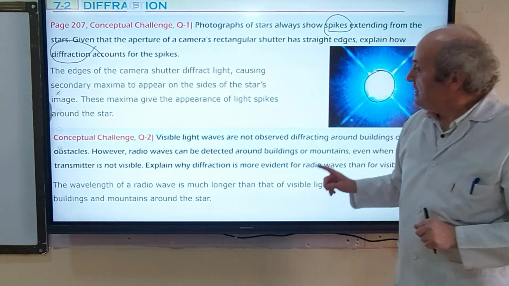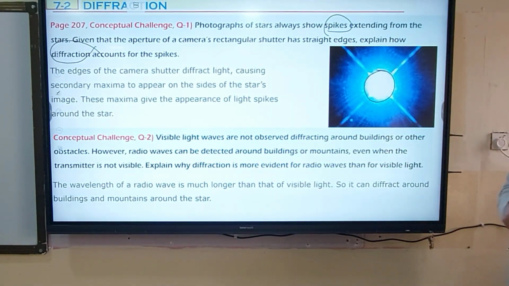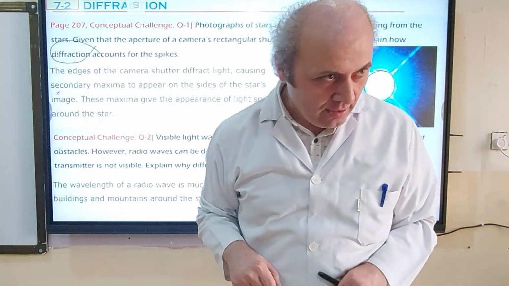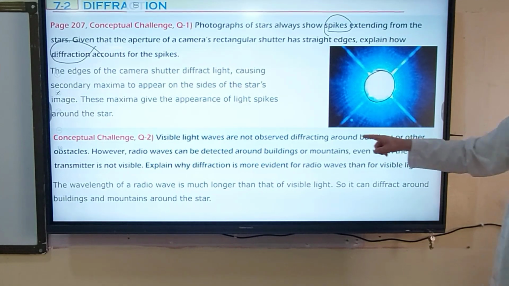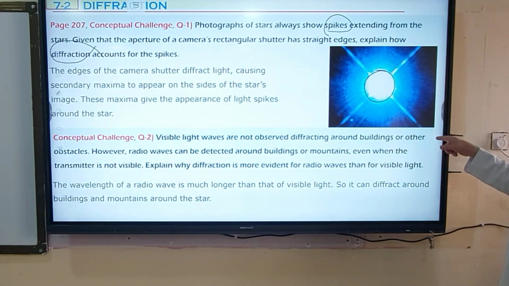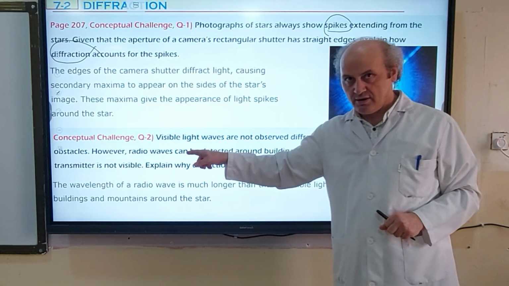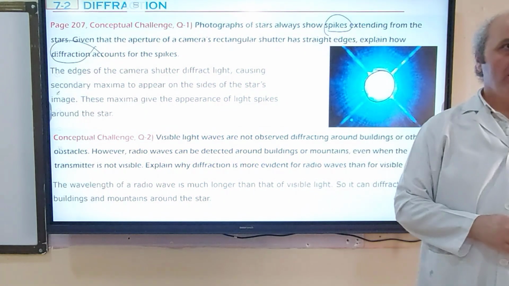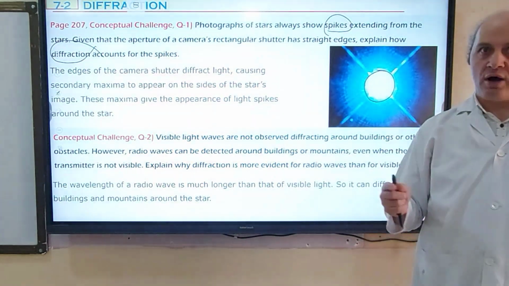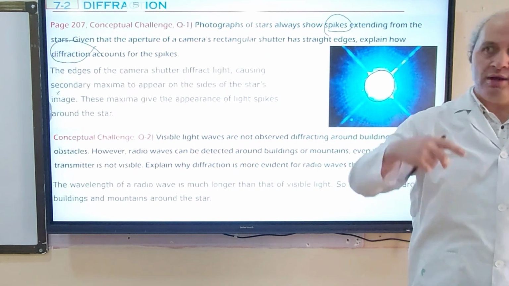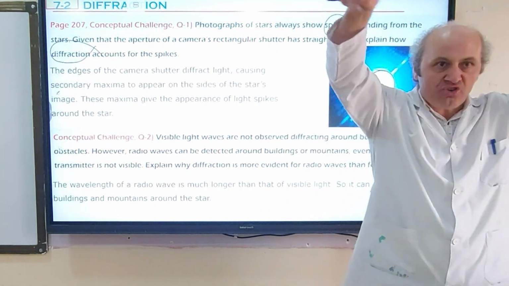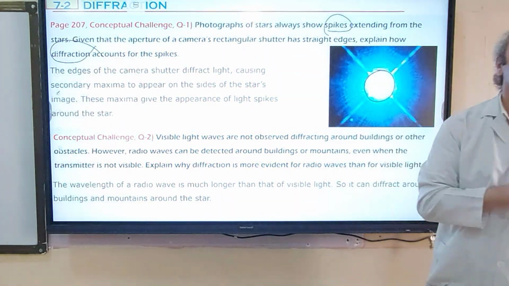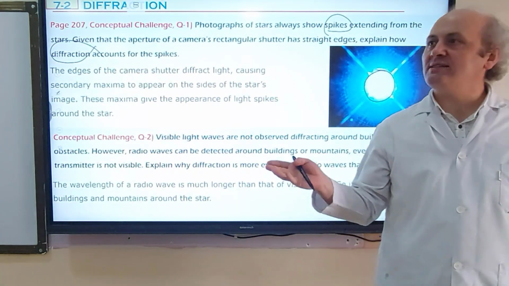Question number 2. Visible light waves are not observed diffracting around buildings. If it were, I should be able to see somebody behind the door. Can you see? Visible light waves are not observed diffracting around buildings or other obstacles. However, radio waves can be detected around buildings. When you go behind a building, can you listen to radio? Yes. So how can that building not block this radiation? Because they are diffracting. They are changing direction, bending, and arriving where you are. But why can radio waves bend, but light cannot?